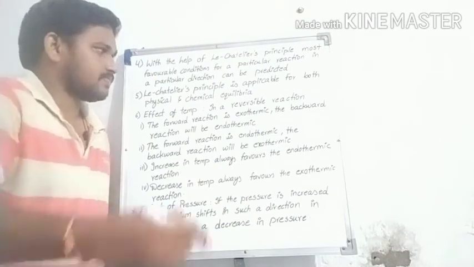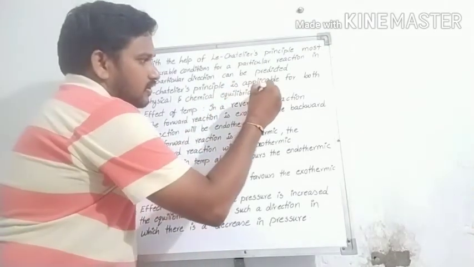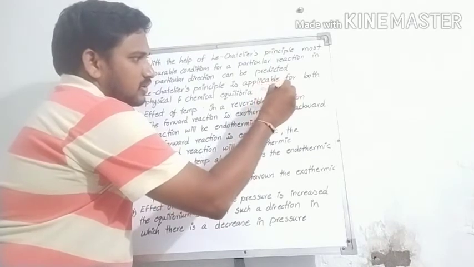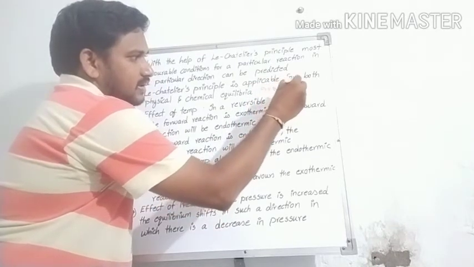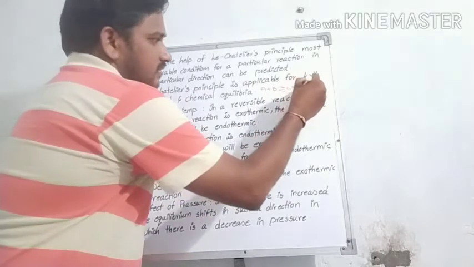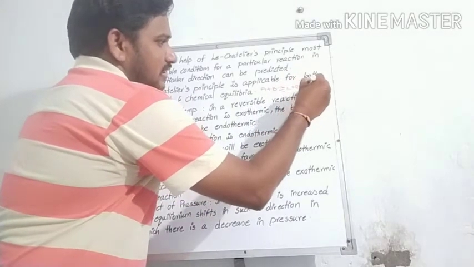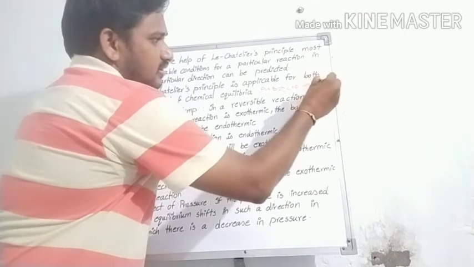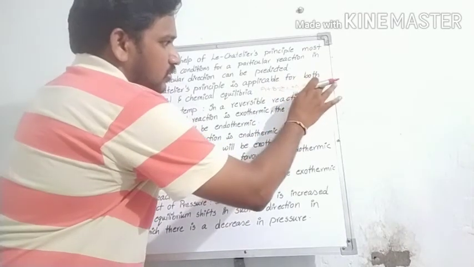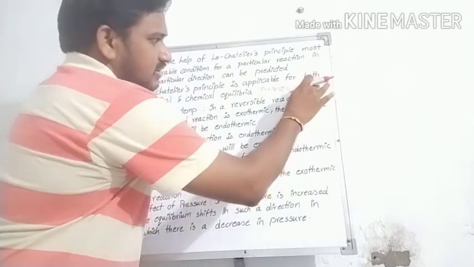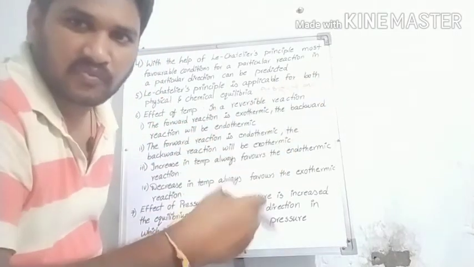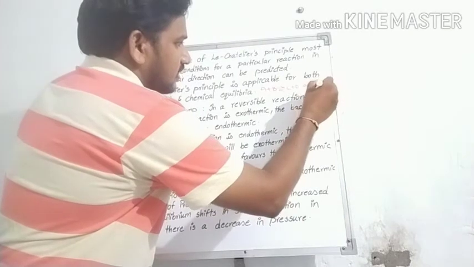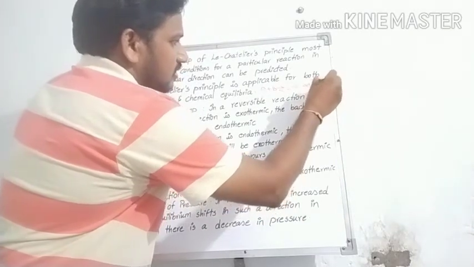Sir, for particular A plus B gives rise to C plus D, that is delta H is equal to positive, sir. Sorry, negative. Means in the exothermic reaction some amount of heat will be liberated, sir, X kilojoule.